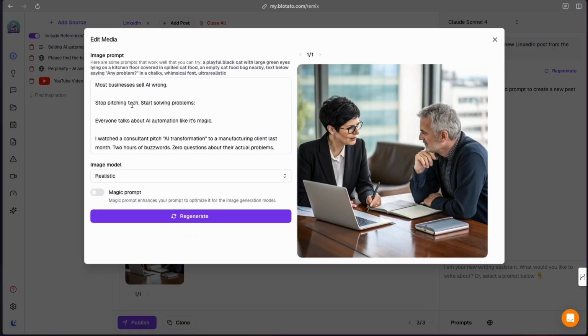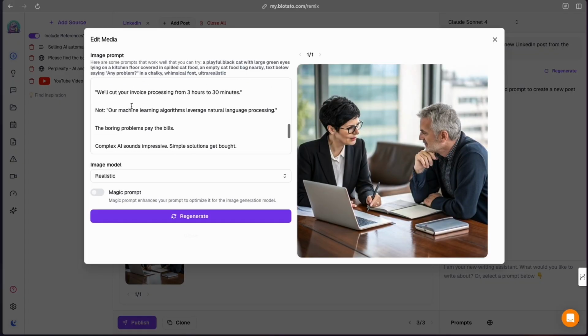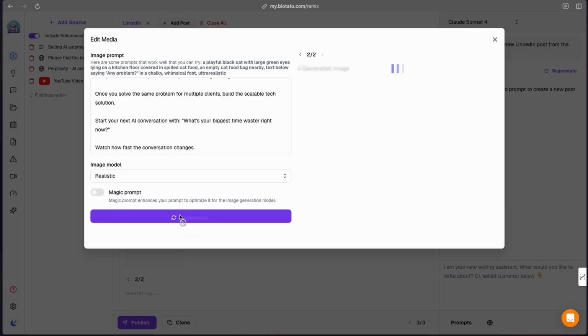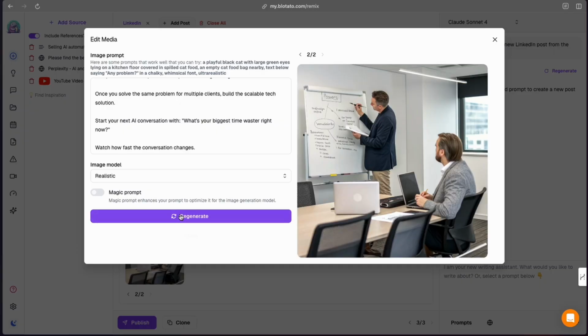Let's look at edit the prompt. It's just put the prompt in, which is the social media post, etc. Let's regenerate once and see what we get with the second regeneration. I didn't mind that first one. I'm just exploring what Blotato can do for us here, and let's see what we get out of this.